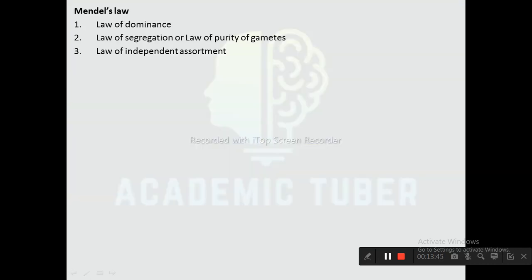Mendel's laws. There are three laws of Mendel. First one is law of dominance, second one is law of segregation or purity of gametes, and third one is law of independent assortment.